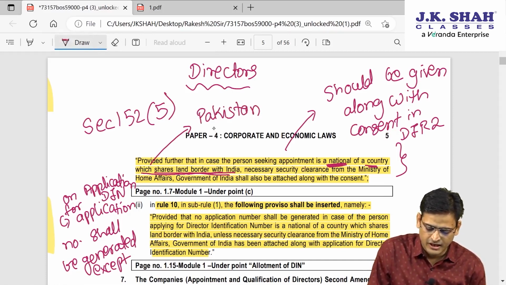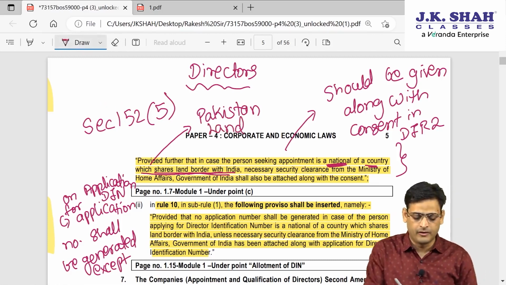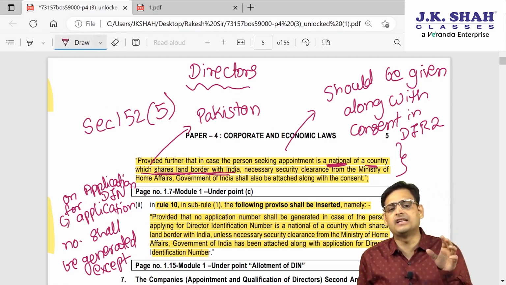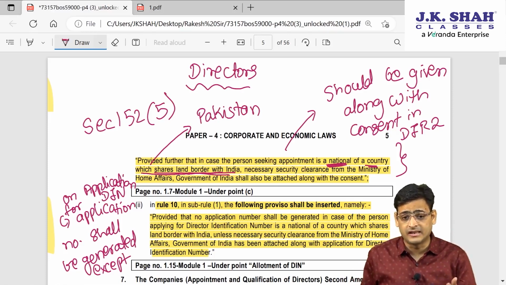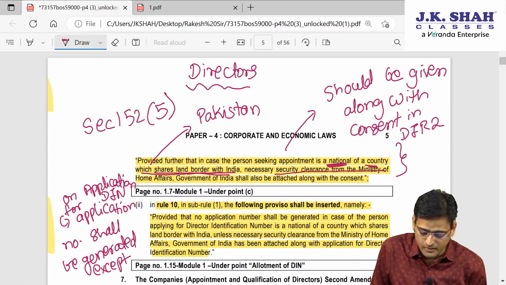A Pakistan national shares land border with India. So, any person who is a national of a country which shares a land border with India, along with the consent also needs to give security clearance from the Ministry of Home Affairs.